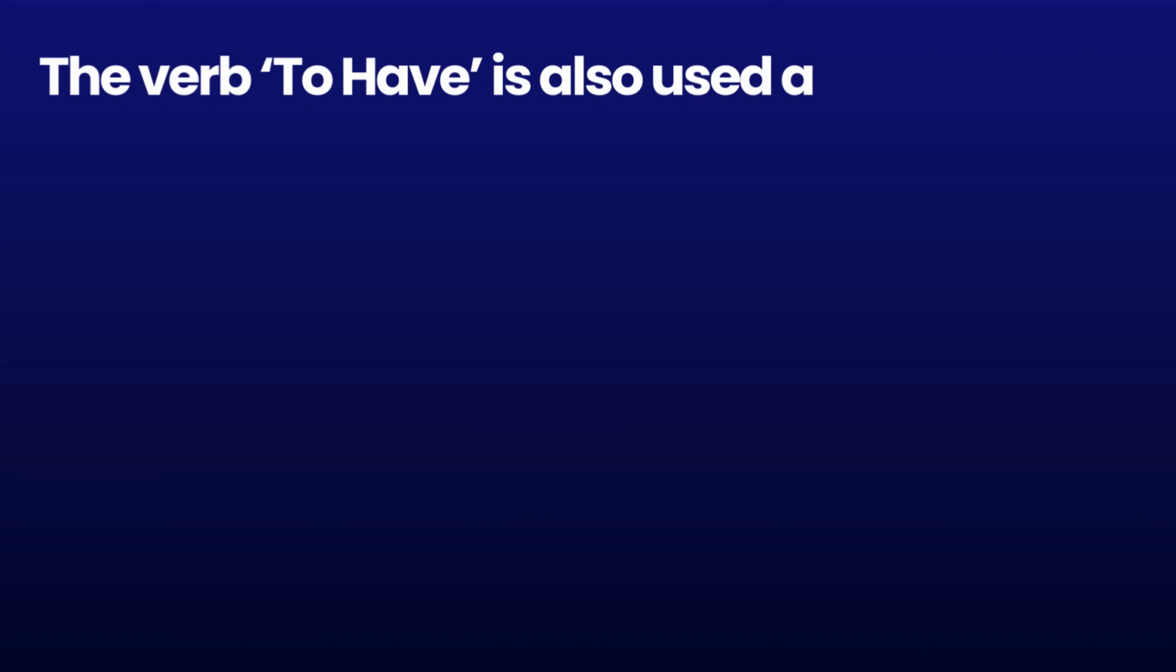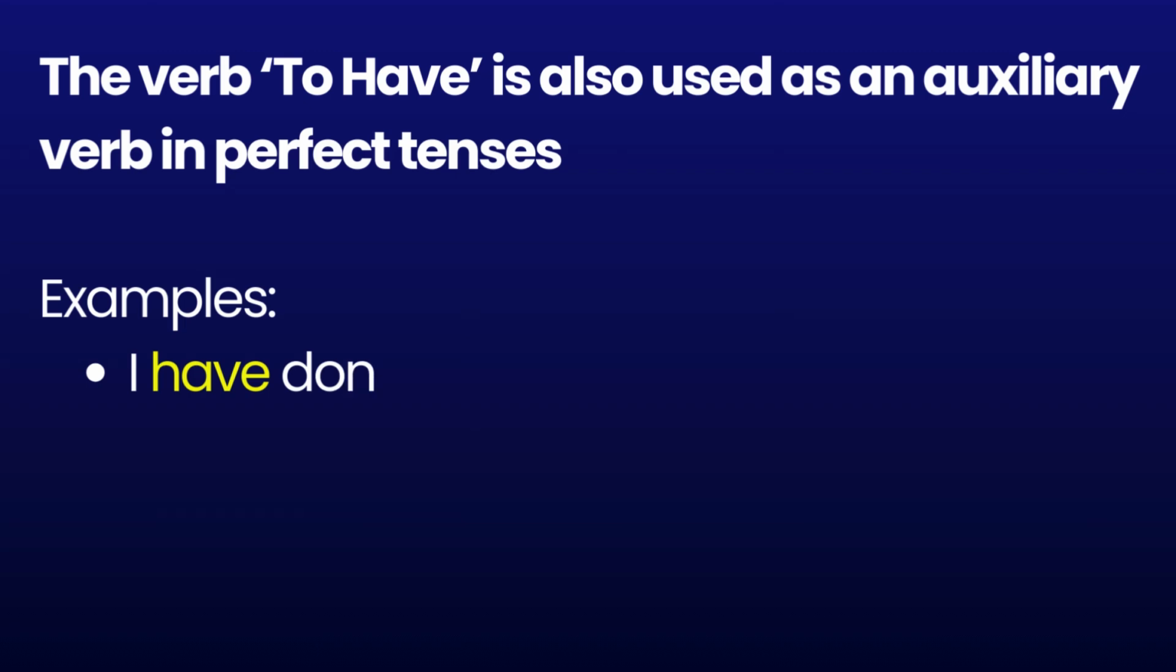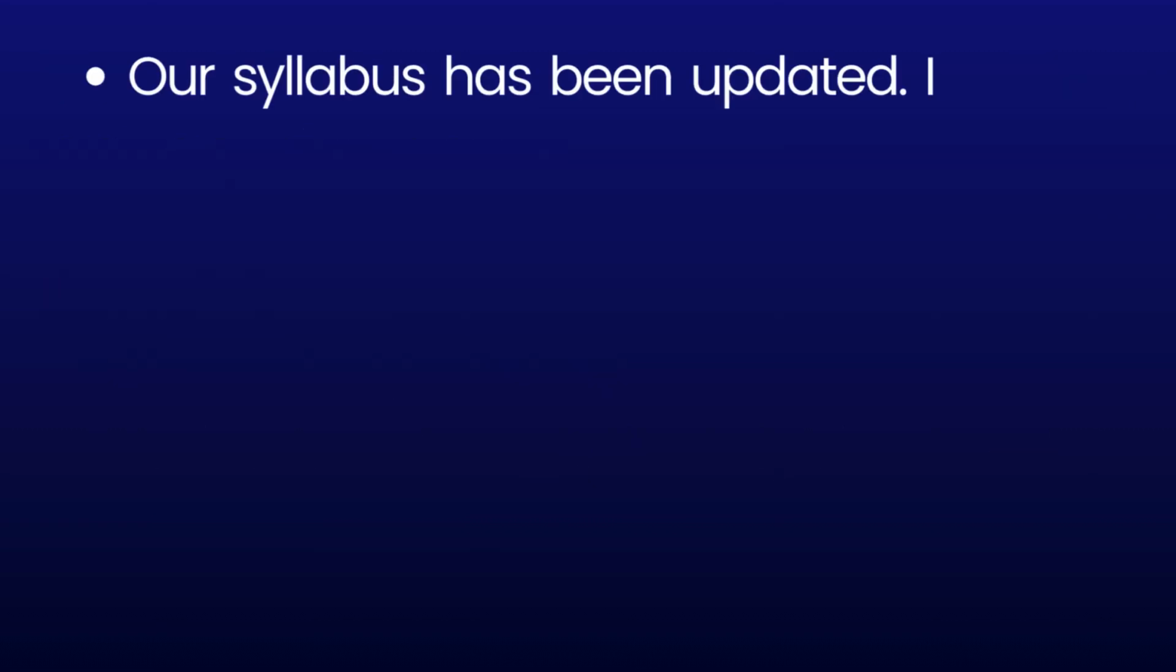Perfect tenses में सहायक क्रिया की तरह. The verb to have is also used as an auxiliary verb in perfect tenses. Examples. I have done my work. He has been living in this city since 1985. Some more examples. Our syllabus has been updated.